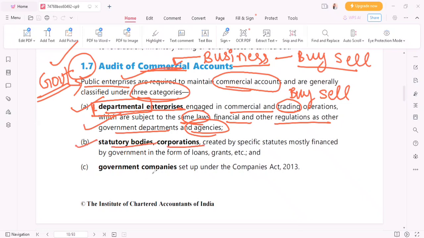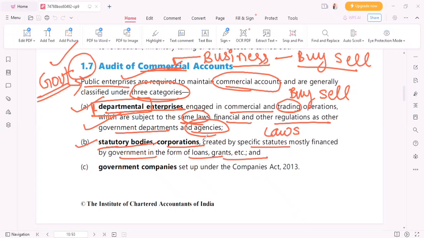Statutory bodies or corporations. What is second? Statutory bodies. Statutory means what? Law, which law makes, right? So those statutory bodies created by specific statutes, matlab what? Specific laws, right? Mostly financed by government in the form of loans, grants, etc. So these statutory bodies means what? Those who are financed by the government. Means the finance that that particular statutory body or corporation is working on, they are operating on, right? So they are financed by the government.